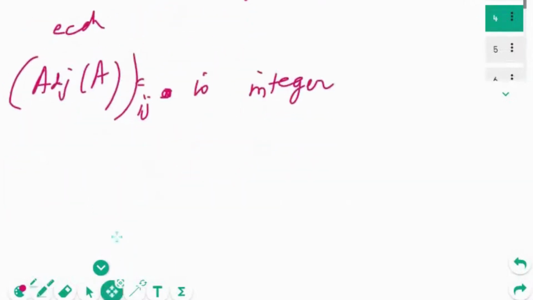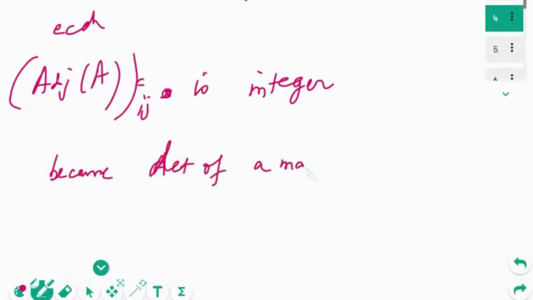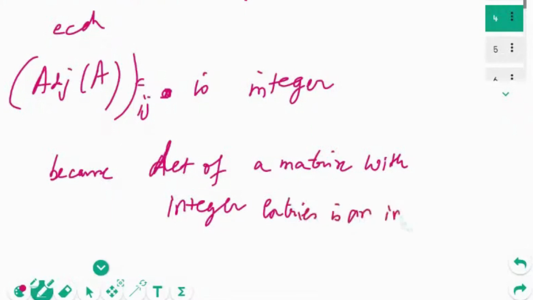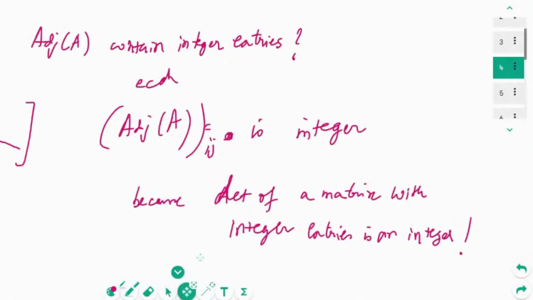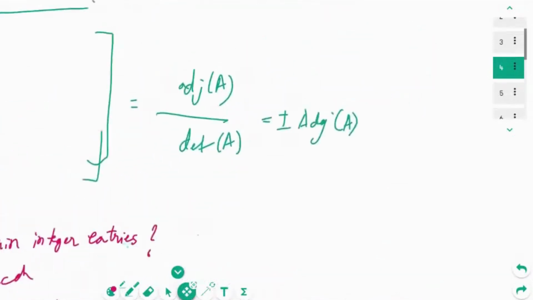Why? Because the determinant of a matrix with integer entries is an integer. Right, guys? All of you understood this? Any doubts? The determinant of an integer matrix is an integer, right? So we have got that the adjoint is an integer, and therefore A inverse must be an integer. It's a beautiful problem.